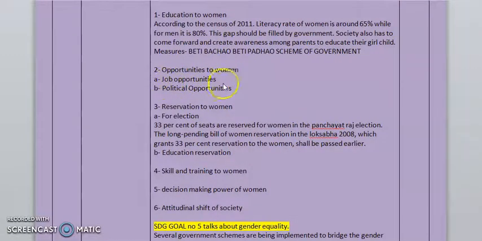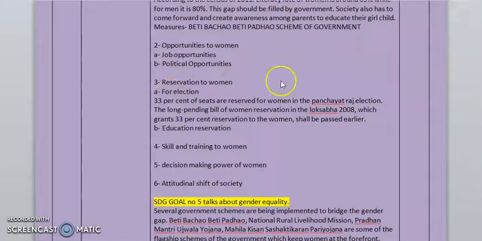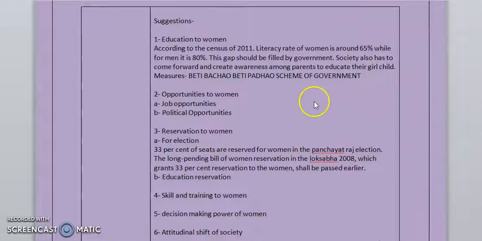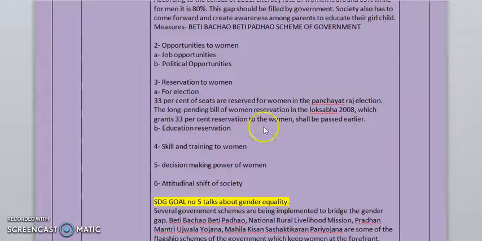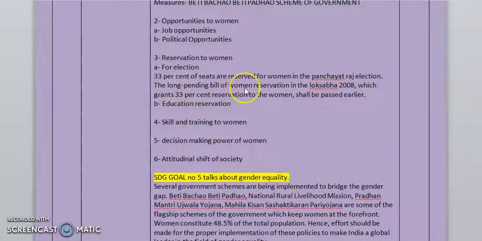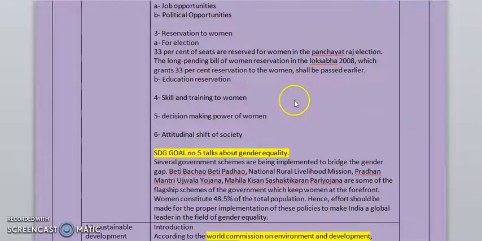Opportunities to women, like job opportunities, opportunities in politics, reservation to women for elections. The government has taken initiatives like 33% of seats reserved. So you can use these points in your answer also, that yes, there is a need for reservation for women, and the government has also taken steps such as reserving 33% seats for women in Panchayati Raj elections. And there is a long pending Women's Reservation Bill in Lok Sabha since 2008, which grants 33% reservation to women and should be passed earlier. This is again one suggestion.